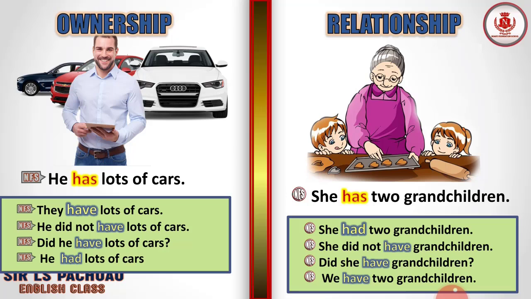Understand? We have 2 grandchildren. See the change in the verb here: had, have. With "we" we are using have here. Okay, but with "she" we are using has. But for a past tense, they can all share had. We had, she had, I had, they had.